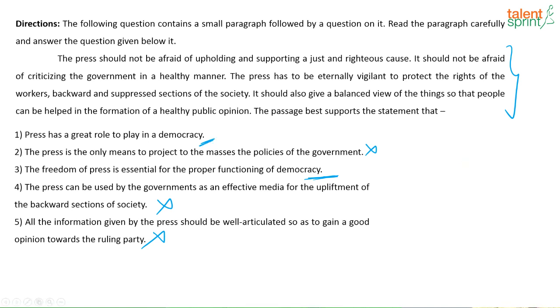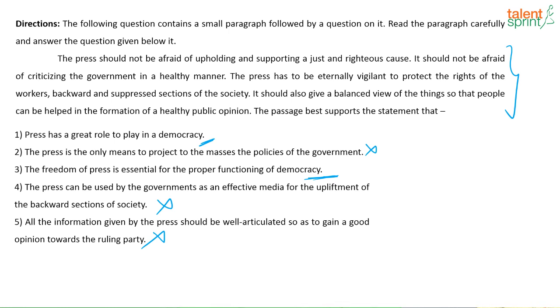Now out of this, how do I select the answer? Let us try to understand the given information again. What are they saying? They are saying what are the responsibilities of a press, what should a press do. Now why is it that said? That is because the press has a very great responsibility towards the society. That's why all this information is said.